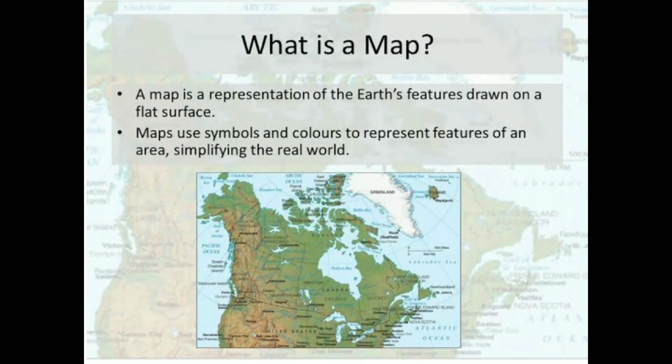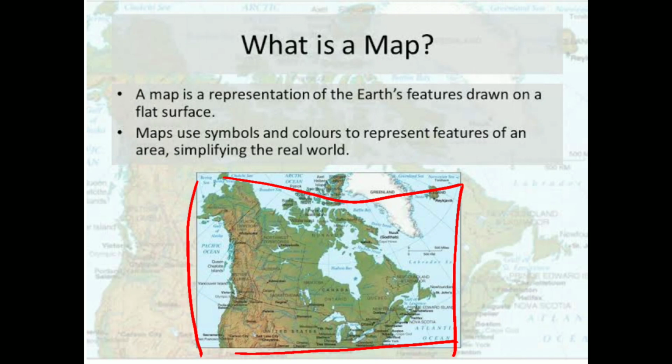So here you need to know two things. What is a map? A map is a representation of Earth's features drawn on a flat surface. This is a flat surface, a square. It contains so many symbols featuring the real world.